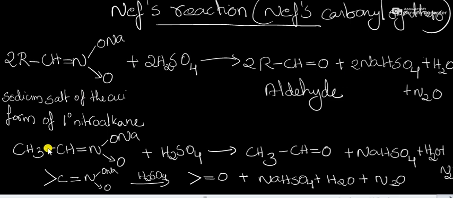For example, this is the sodium salt of a primary nitro compound and its aci form, that is nitroethane, which on treating with H2SO4 will be converted into ethanal, CH3CHO or acetaldehyde.